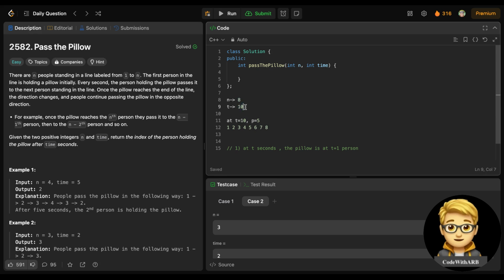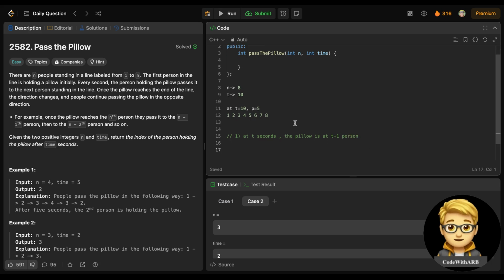One thing you observe here is that at t equals 7, I got person 8, with n equals 8. Suppose t is 20.